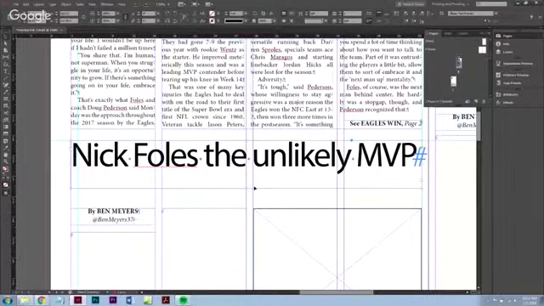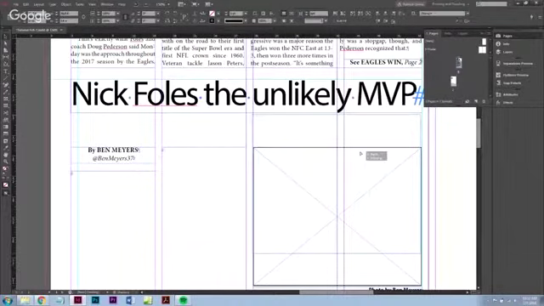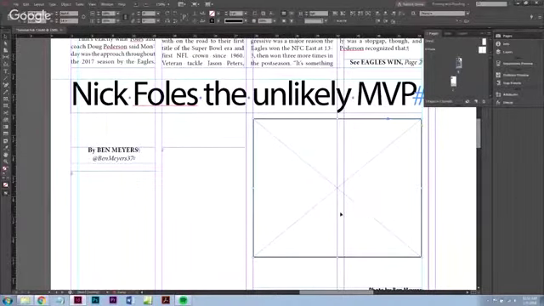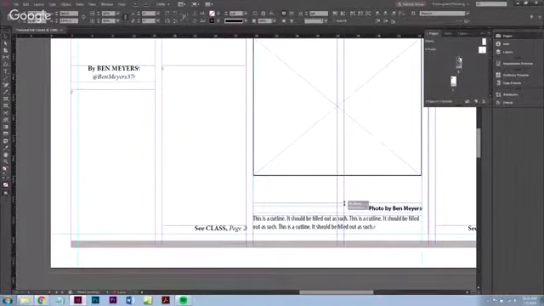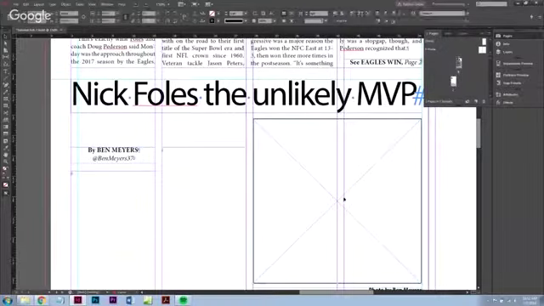So we're going to come back up here, and we're going to make that text box the right size. Then we're going to take our photo box, put it right up underneath, shift them down to give it a little bit of space. And now we have a little bit of room to work with here. We can leave our cut line there because it's going to rest right on the bottom. So now we have a little bit bigger of a photo box. All right, let's find our Nick Foles photo that we want to put in there. And I think the one of him and his daughter is a pretty good photo for this one, but we'll see if it fits.